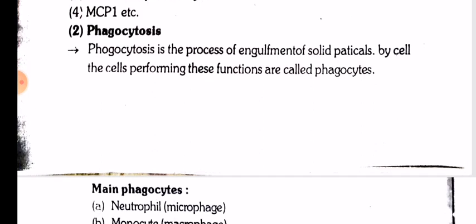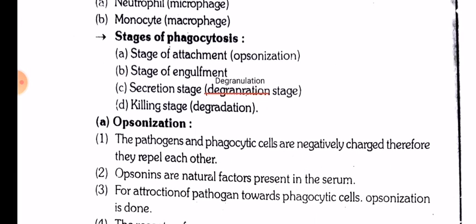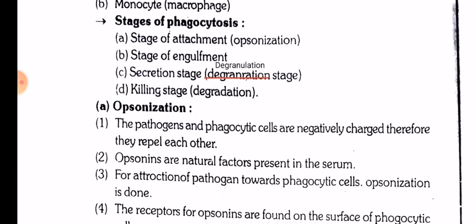Phagocytosis. Phagocytosis is the process of engulfment of solid particles by cells. The cells performing these functions are known as phagocytes. The main phagocytes are neutrophils, and monocytes, which become macrophages. Stages of phagocytosis: stage of attachment (opsonization), stage of engulfment, secretion stage, which is the degranulation stage, and the killing stage.